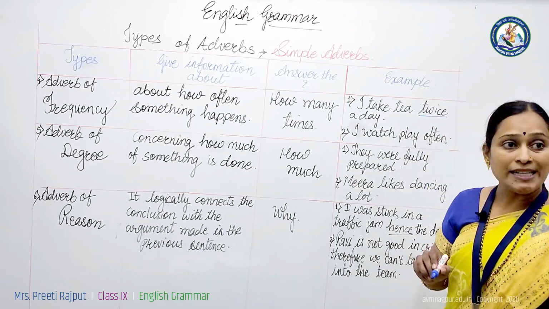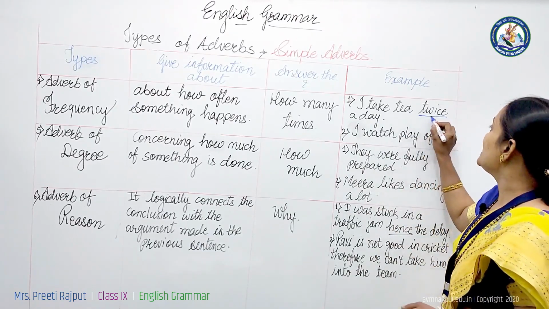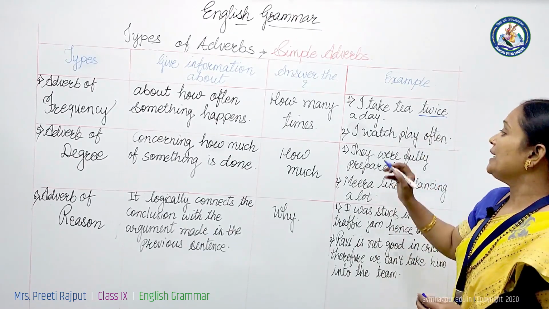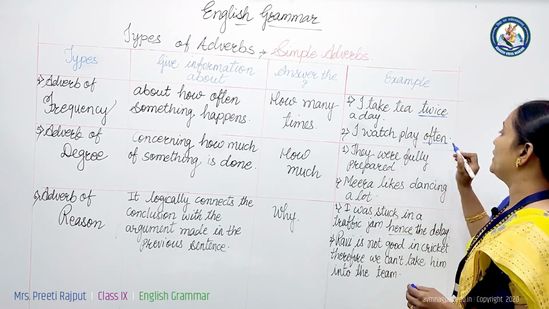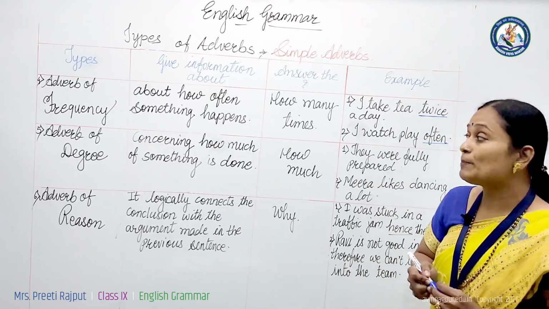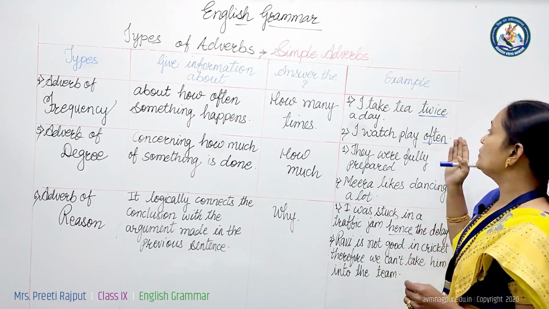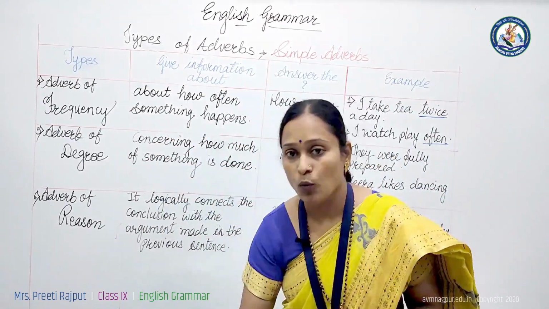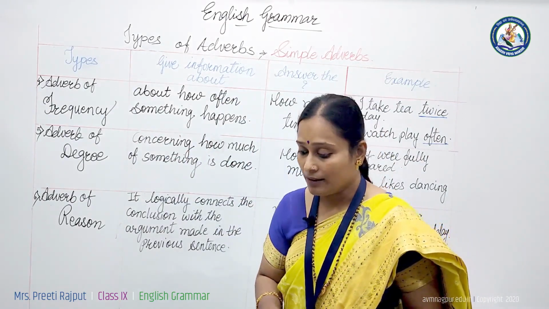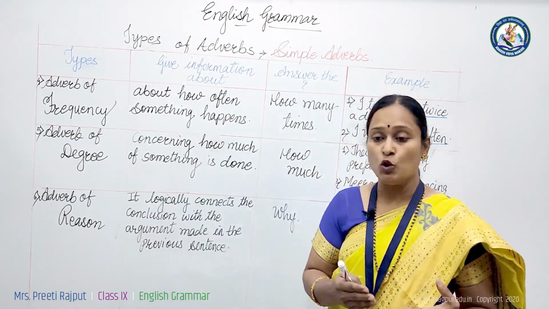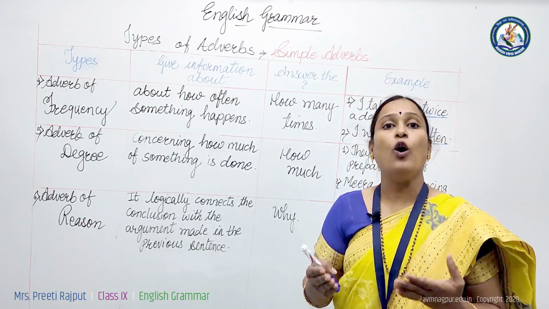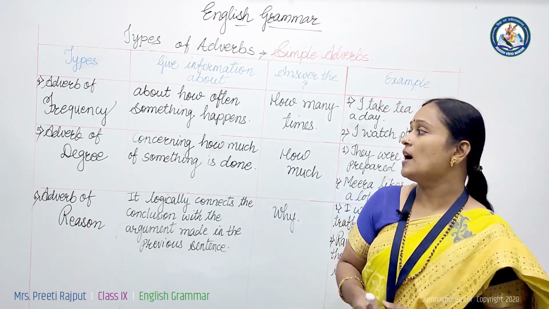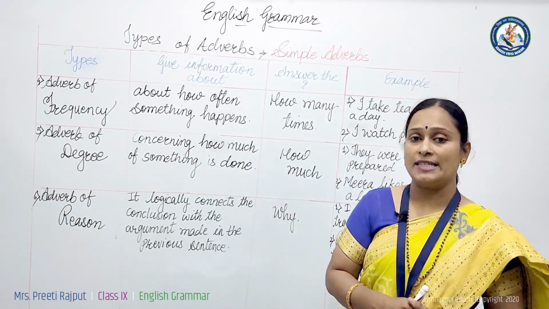Twice a day. Twice is an adverb of frequency. In the same way, I watch a play often. How many times do I watch a play? Often. So these words, twice and often, are adverbs of frequency, like once, twice, thrice, sometimes, usually, generally, occasionally. These are examples of adverbs of frequency.